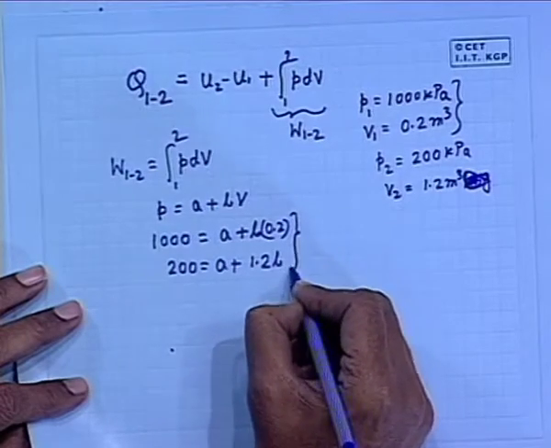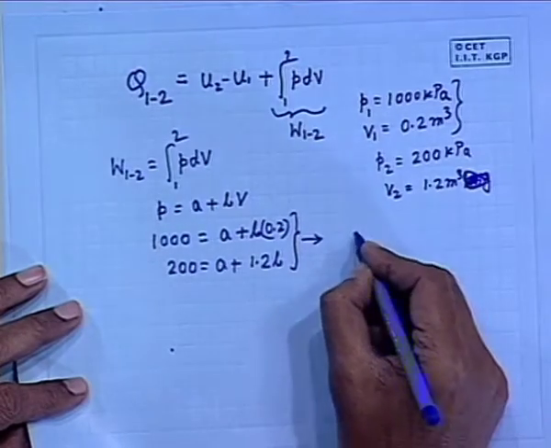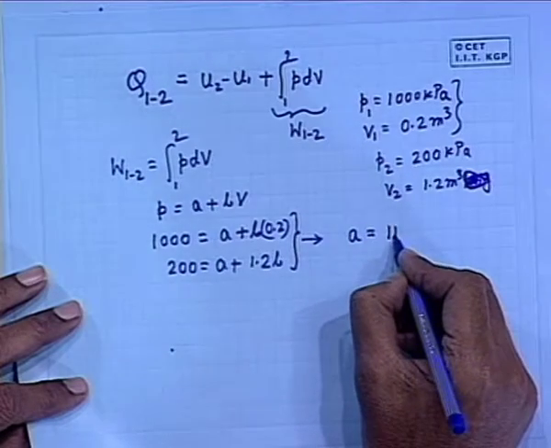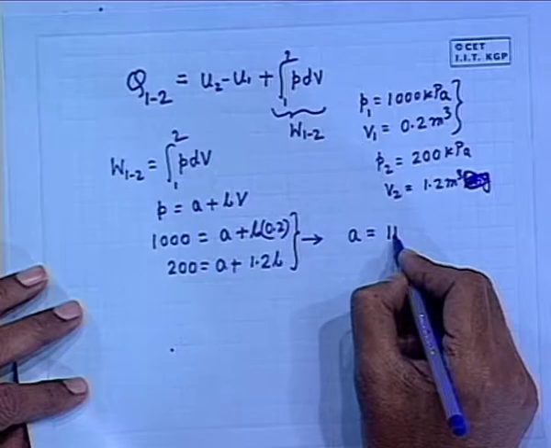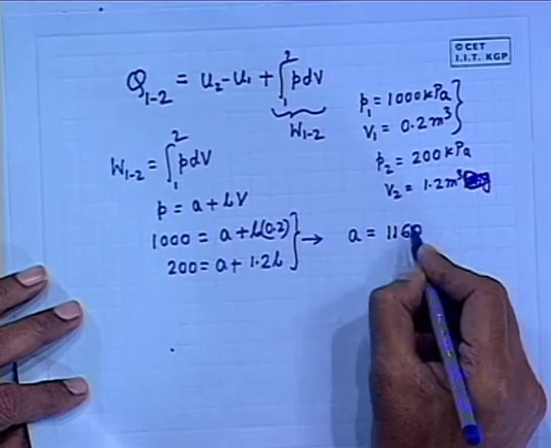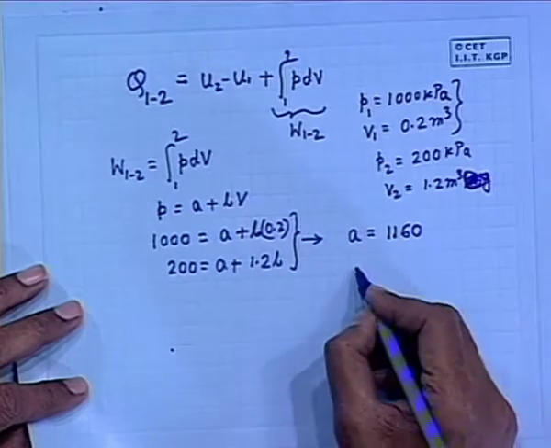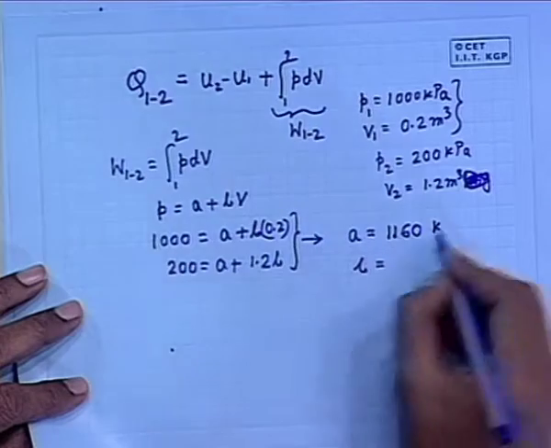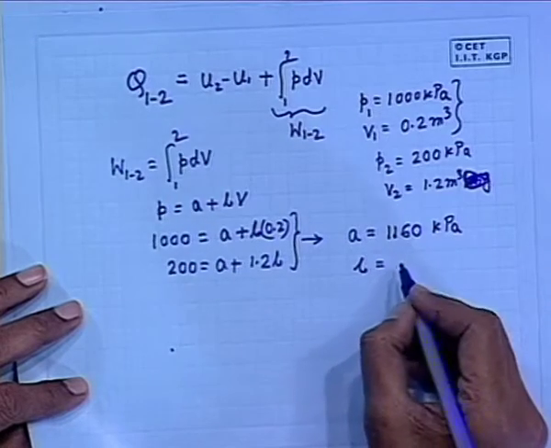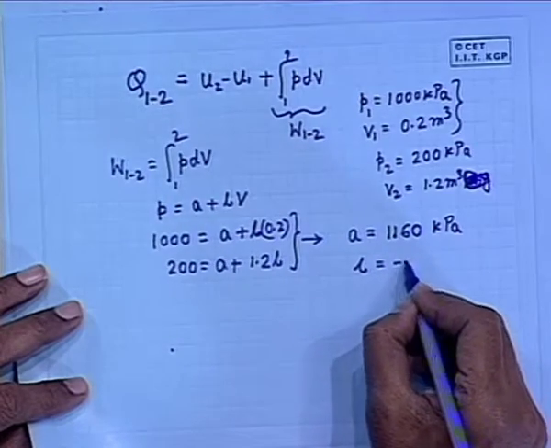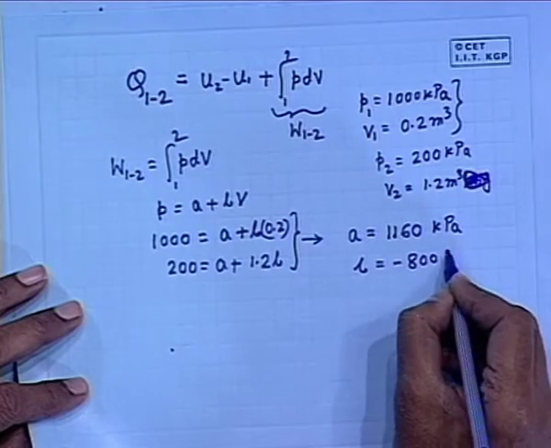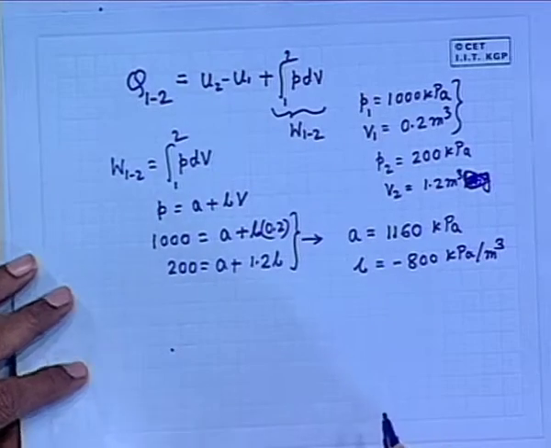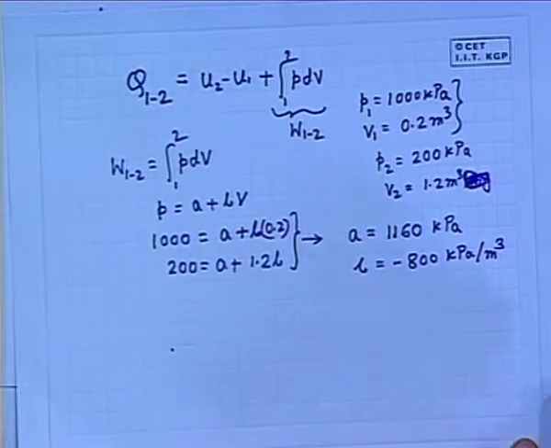If you solve these two equations, you will get A is equal to, you have done this problem? Just now you are doing, very good. 1160, what will be the unit? Very good. A has to be kilopascals because it is pressure. And what is the unit of B? What is the value of B? Very good, kilopascals per meter cube. Very simple problem, that is why you are so prompt. So, therefore, I get A and B.